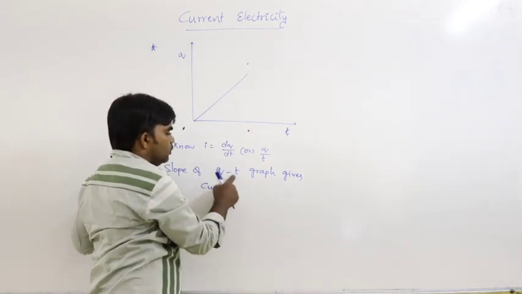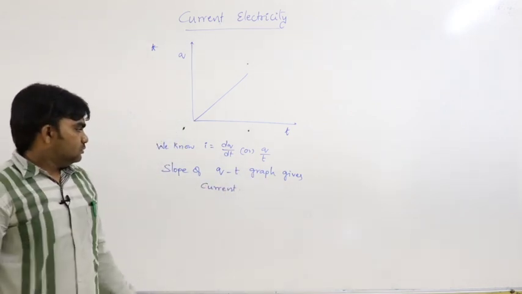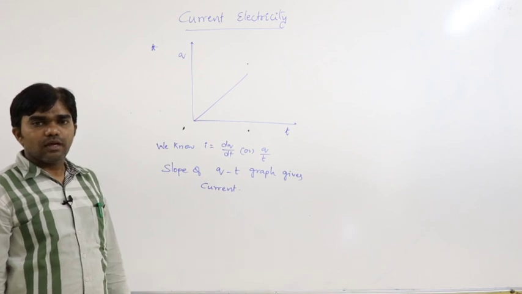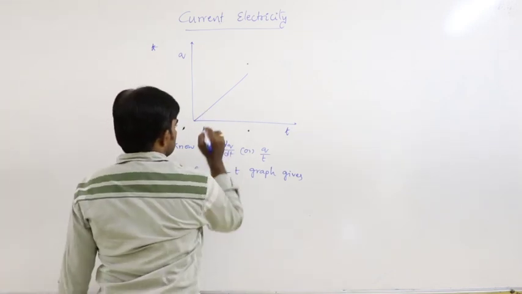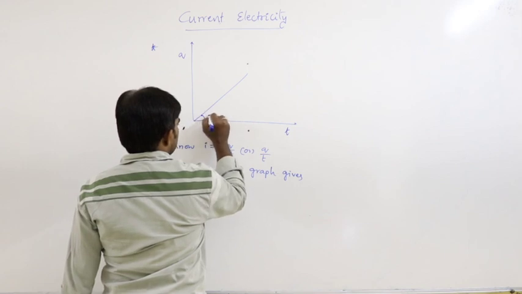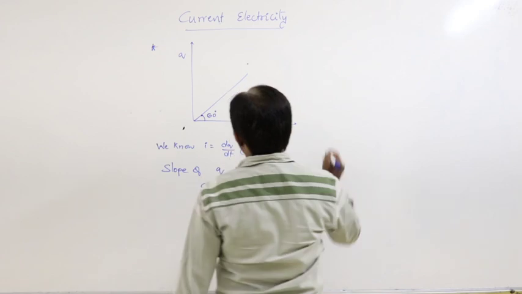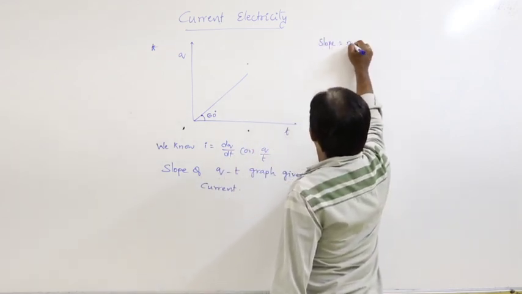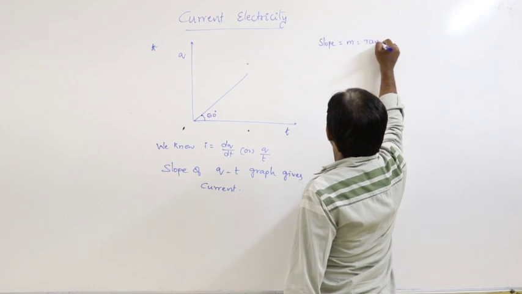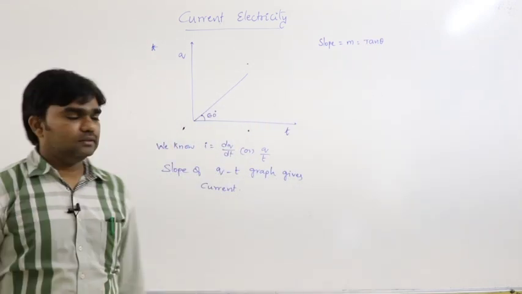That means slope of the q-t graph gives current. For example, if it is 60 degrees, how can you calculate slope here? Slope is equal to m, that is equal to tan theta, also we can calculate.